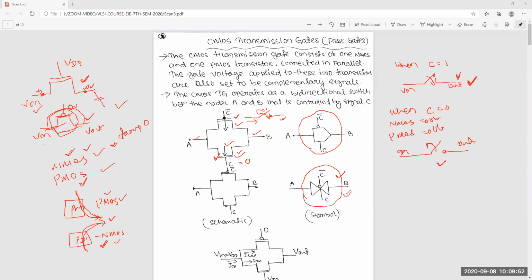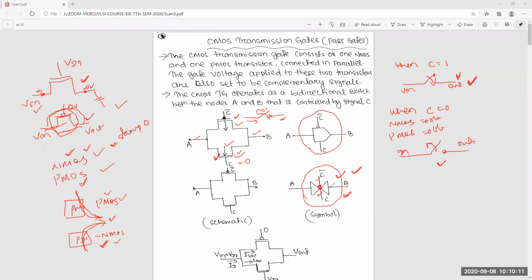Okay, so you can use this symbol for the transmission gate. The top one is for PMOS and this is for NMOS. The bubble indicates that the top side is the PMOS and the bottom side is the NMOS.